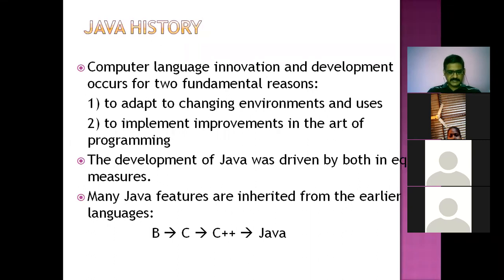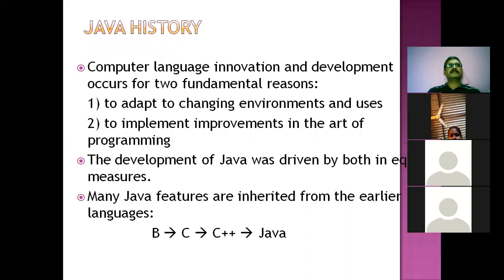Let us say that in olden days, we had computers which didn't have actual computer languages. They had something like assembly languages, machine languages, so they were hard to understand and hard to write.